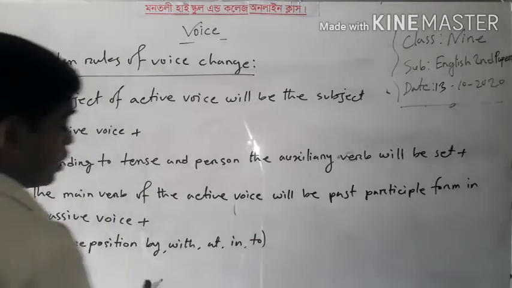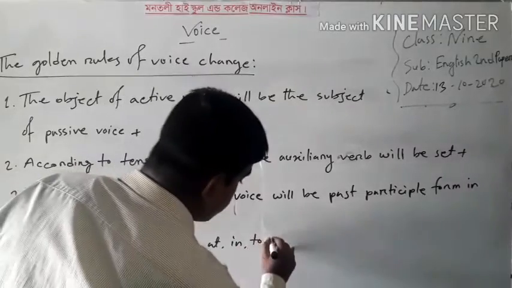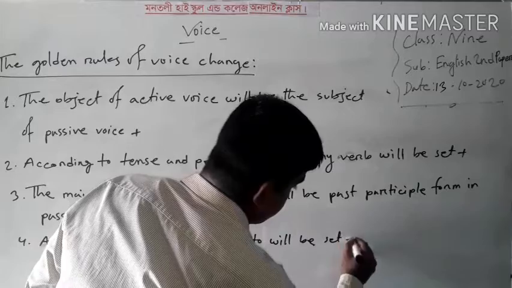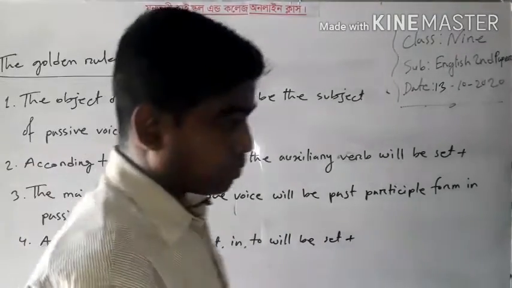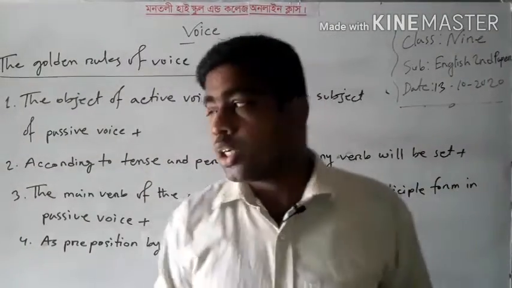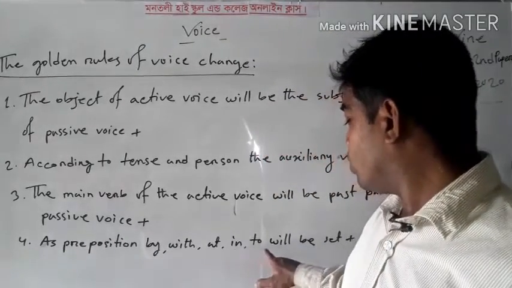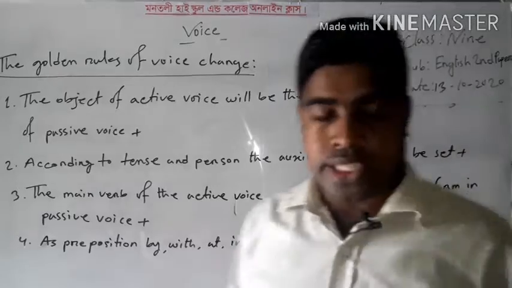As preposition, "to" will be said. That means according to the subject, we can write as a preposition by, with, and, in, to, etc.